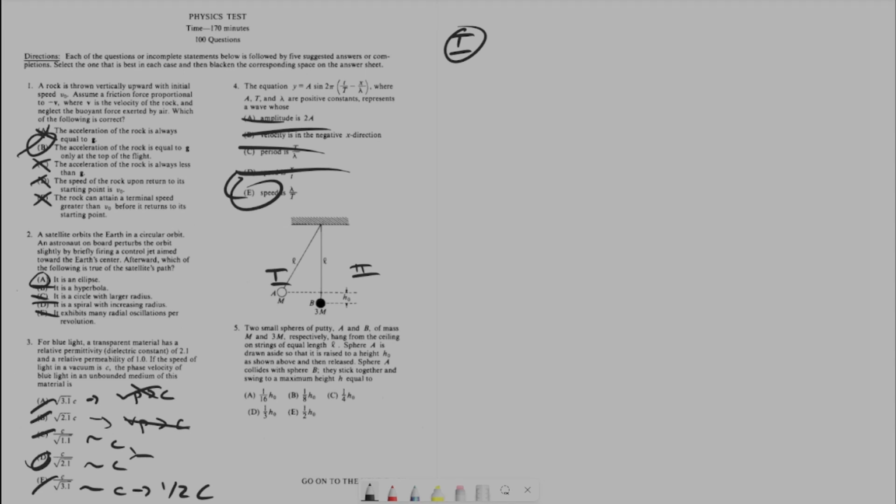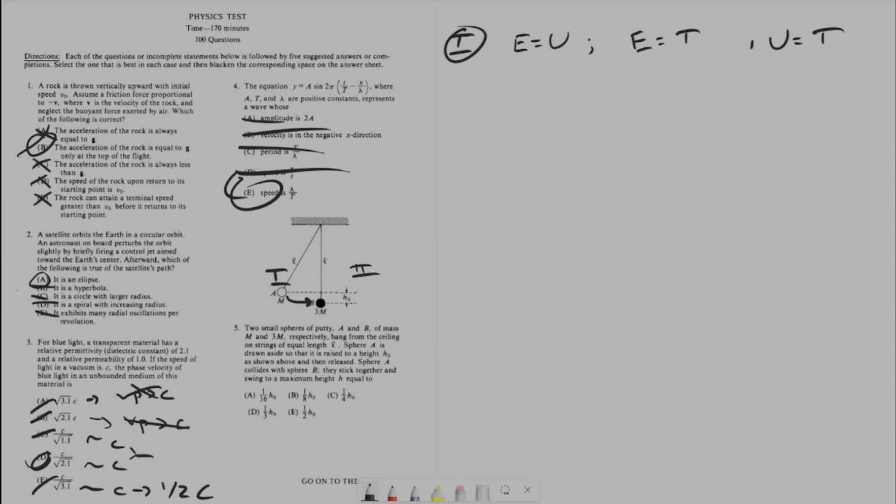When it's pulled back, at the top of the pull, all of the energy is potential. Right before it hits, all of the energy is kinetic, and the potential is equal to the kinetic, since it's a conserved system; energy isn't being pumped into it.